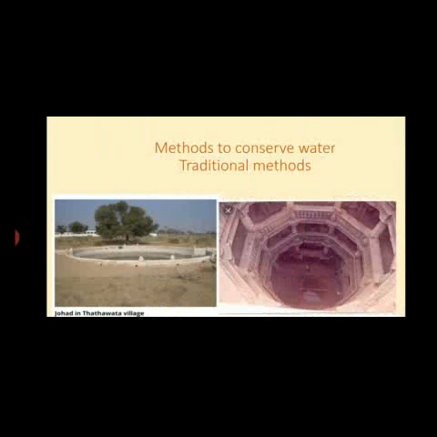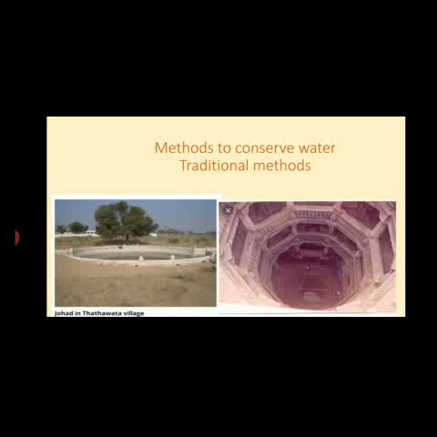Now, methods to conserve water. This conservation of water is not done only in recent times but from the past. Different methods have been adopted in different time periods, like the Zohad. Zohad is constructed in Karnataka just to conserve water during the rainy season. A Zohad is like a pond. One side is open and the other three sides are constructed with brick and cement.